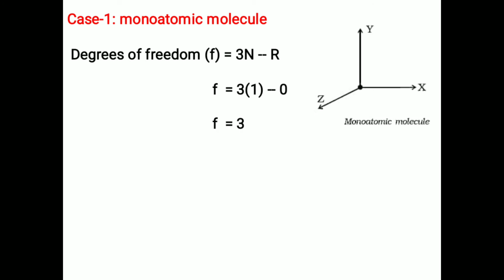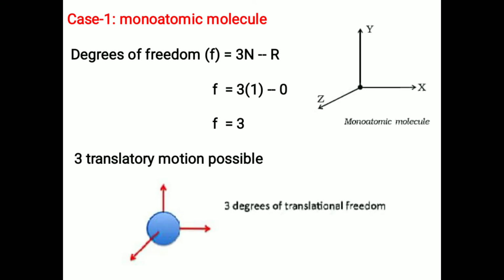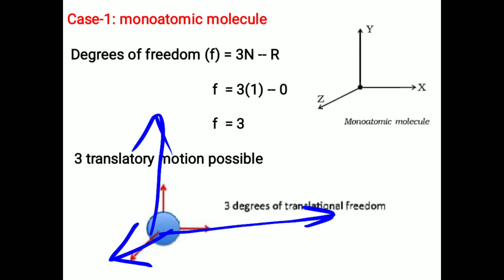This 3 indicates the 3 possible translatory motions of a monoatomic molecule, that is, the motion takes place along x direction, along y direction and along z direction.